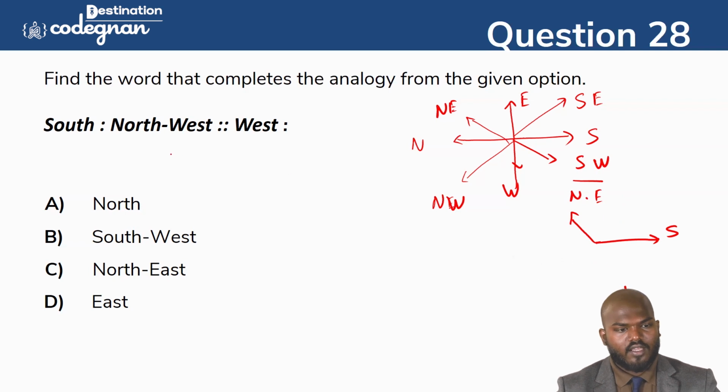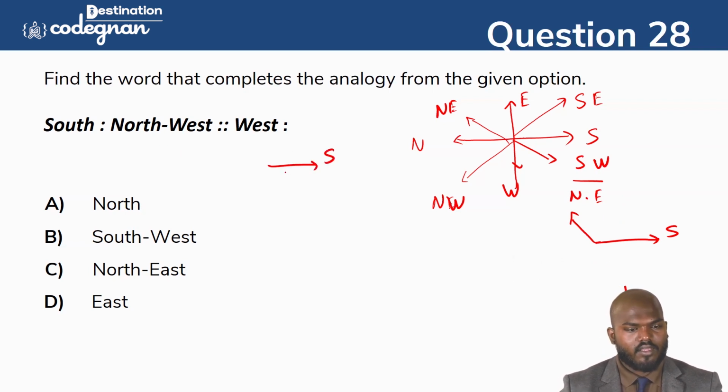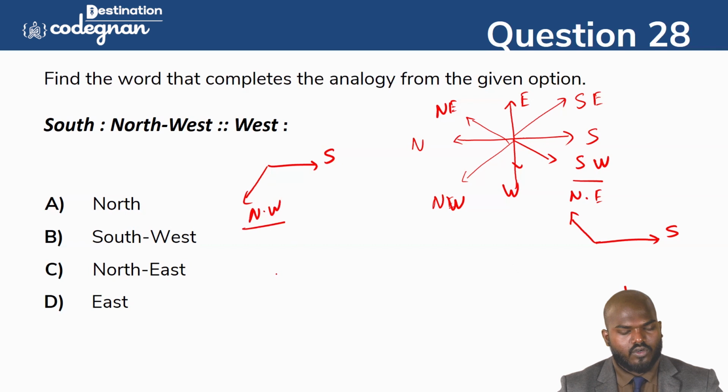Sorry, south is related to the northwest, right? So then I need to make it like this. This is south for me, and northwest will come like this. Okay, so northwest we can say. And west, for me, is in this direction. So west is here. And what is the answer for me? How can I get the answer? I'll get the answer, option C, that is the only possible answer. Northeast is the only possible answer.